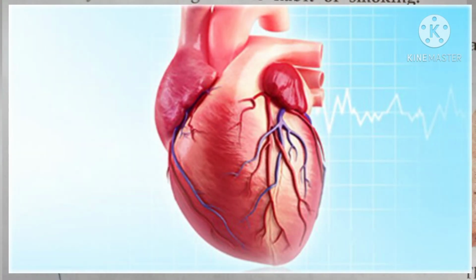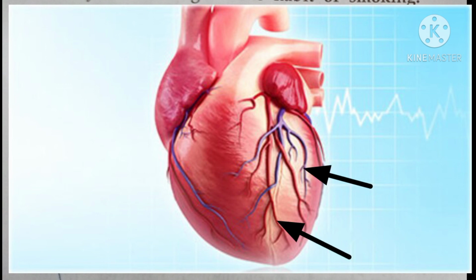Now the question may be arising in you, how does smoking cause heart diseases? Dear students, smoking increases the formation of plaque in blood vessels. This causes the blood to thicken and form clots inside veins and arteries.